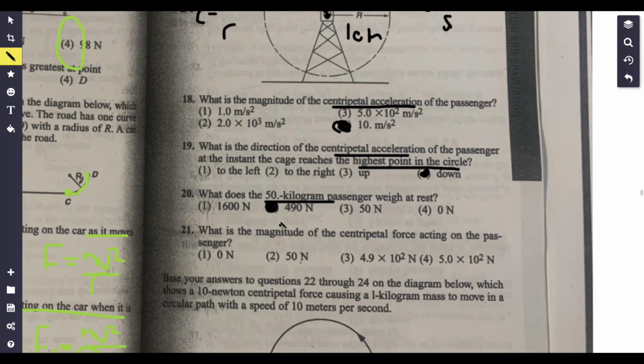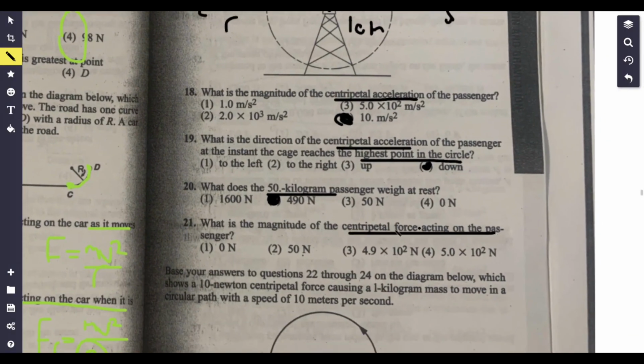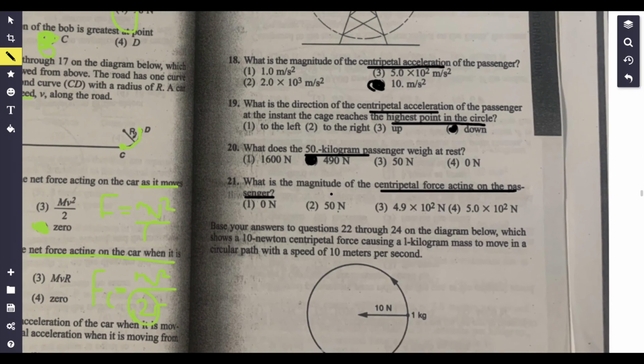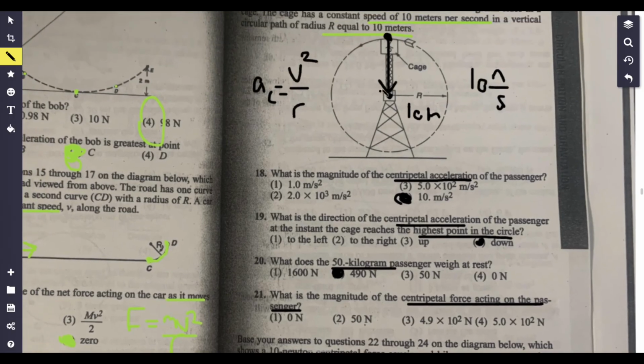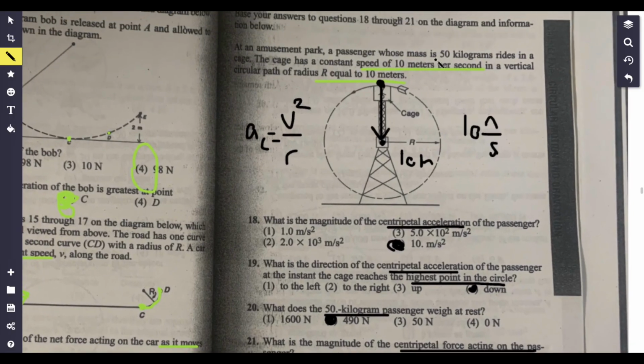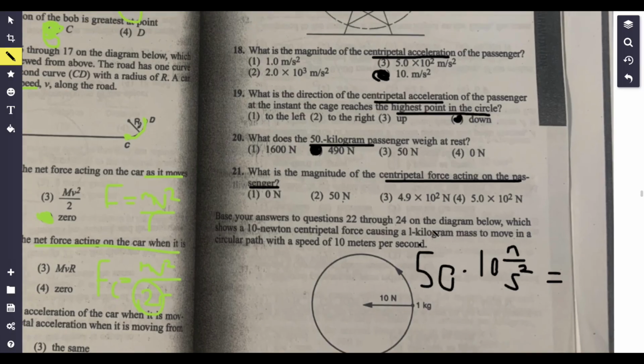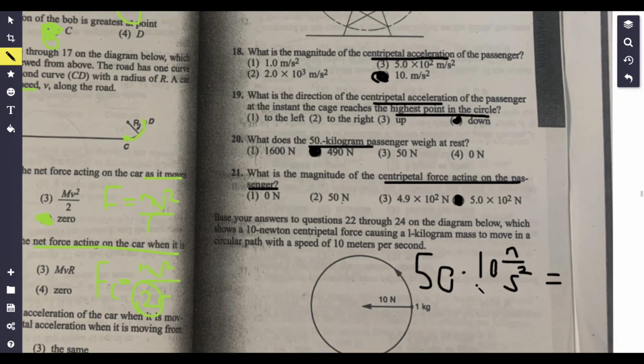Same thing. What is the magnitude of the centripetal force acting on the passenger? Well, I know my centripetal acceleration is 10 meters per second squared, and my mass is 50 kilograms. So mass times acceleration gives me the centripetal force, which is going to be equal to 500, which is answer choice number 4 for 21.